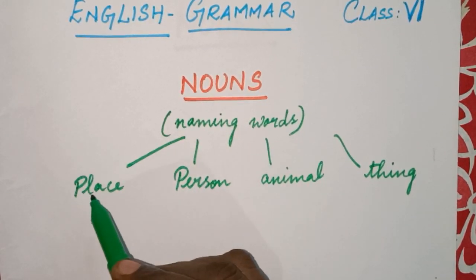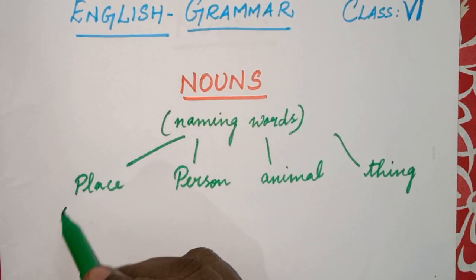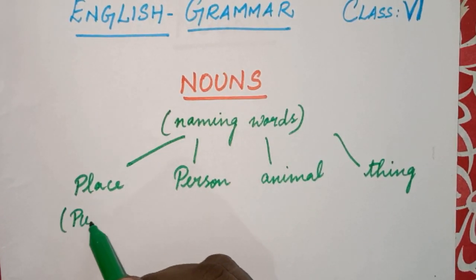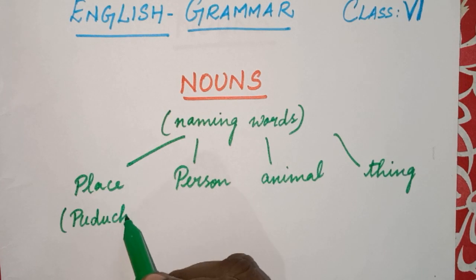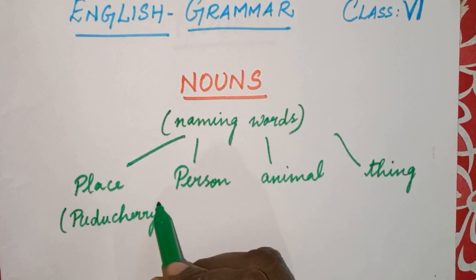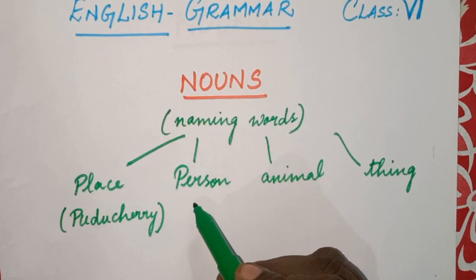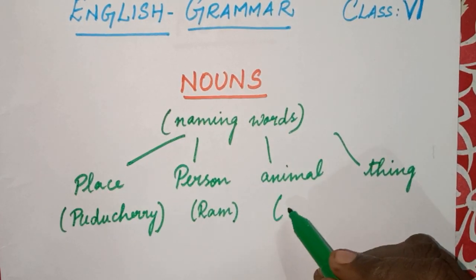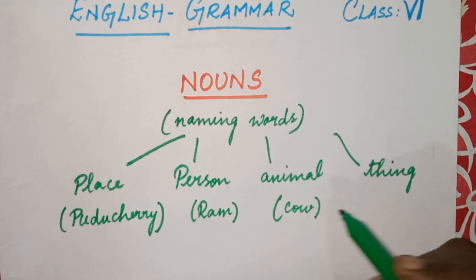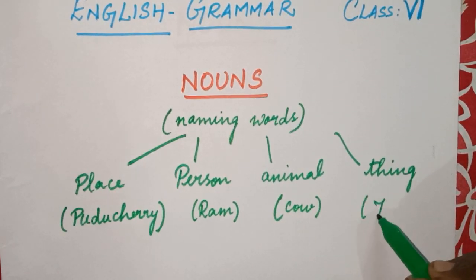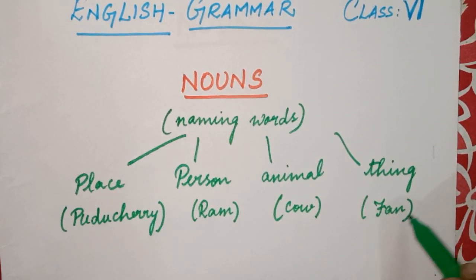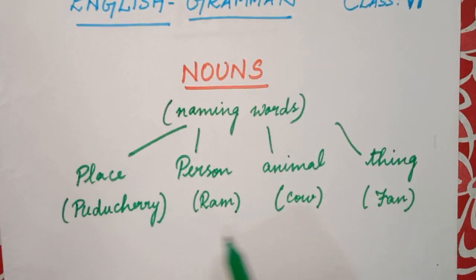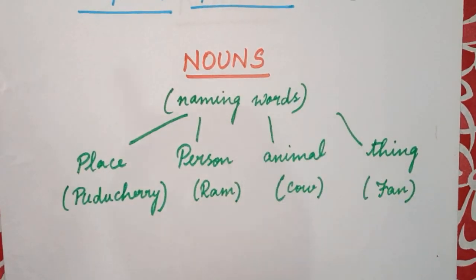And now, what is this name of a place? It can be Puducherry. Is it the place where we live, isn't it? So that is a noun. Name of a person, Ram, is a noun. Name of an animal, cow, is a noun. Name of a thing, fan, is a noun. So all the naming words represent nouns.